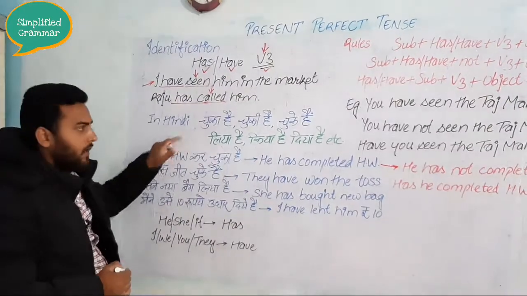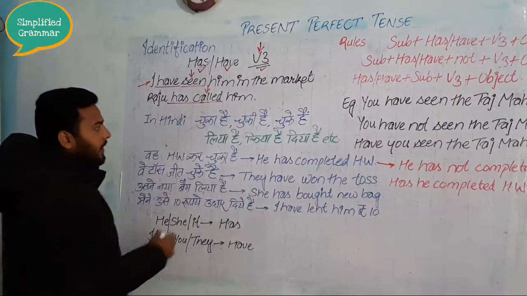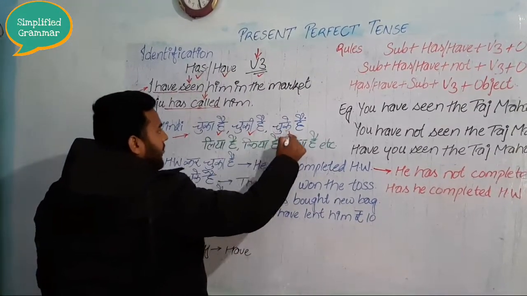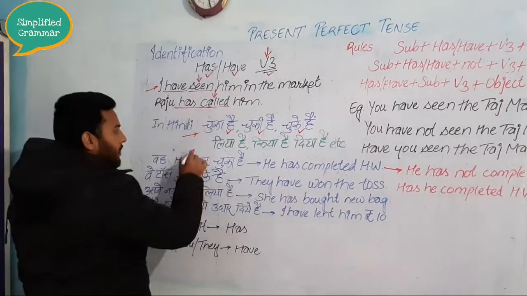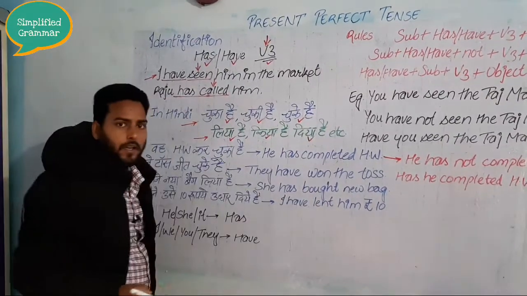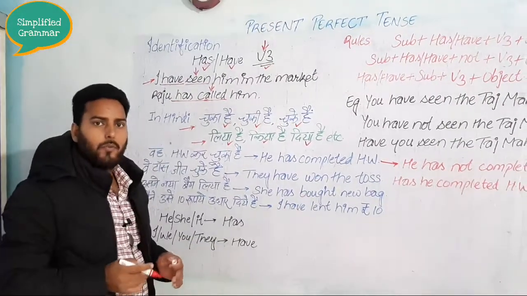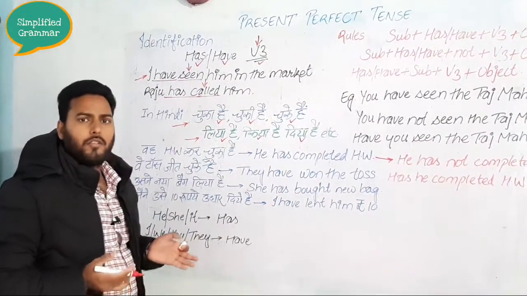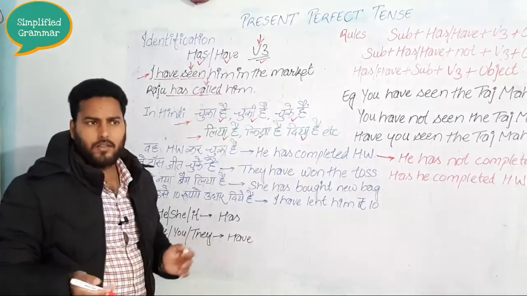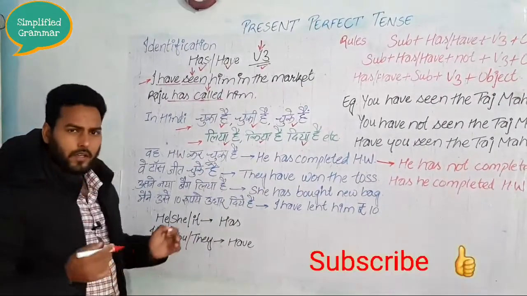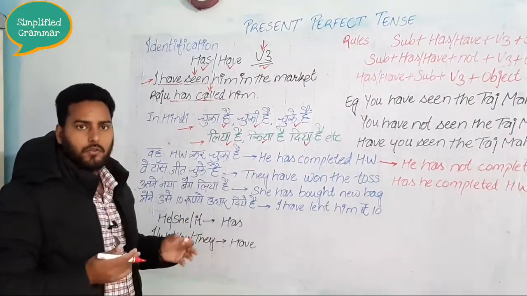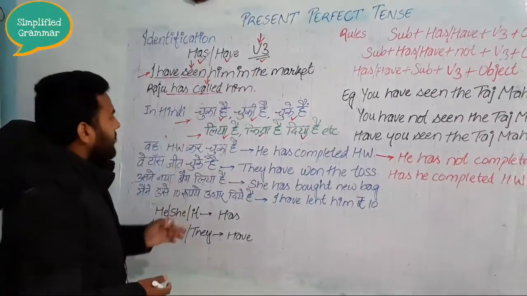Now next we will move to the introduction in Hindi. You can see in Hindi, at the end of a Hindi sentence you will hear the sound of चुका है, चुकी है and चुके हैं. Also you will hear the sound of something like लिया है, किया है and दिया है. Dear students, these days in spoken Hindi nobody says something like चुका है, चुकी है and चुके हैं. Nobody speaks like this because it is considered old Hindi. So in spoken Hindi these days people say लिया है, किया है and so on in short.